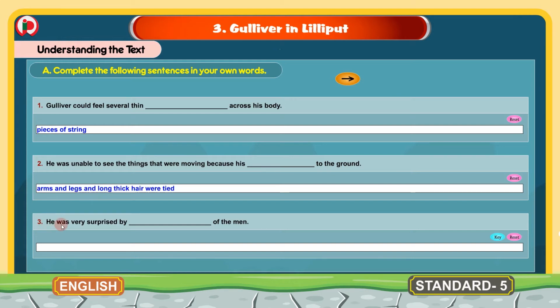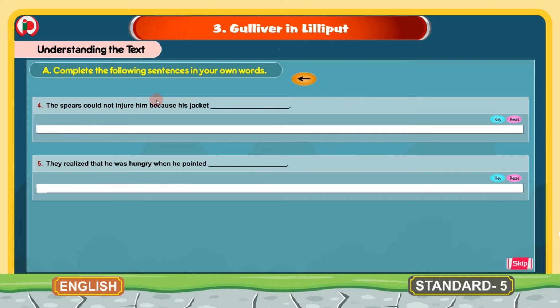3. He was very surprised by dash of the men. And here the correct words are short height. He was very surprised by short height of the men. So these are the missing words in these sentences which we can write to complete the sentence. Now we will move to the fourth sentence.